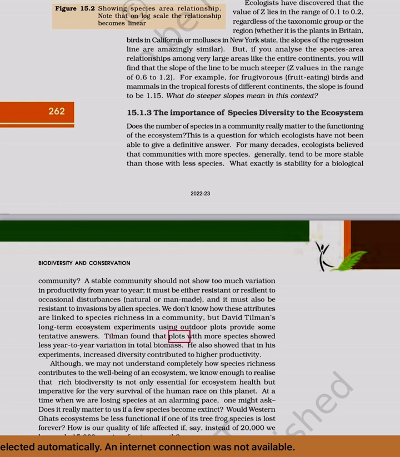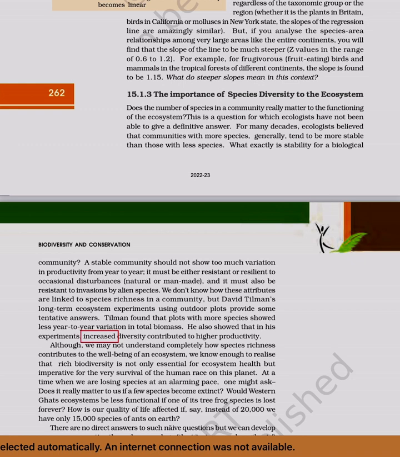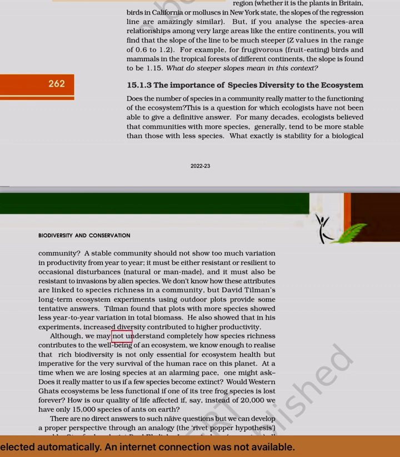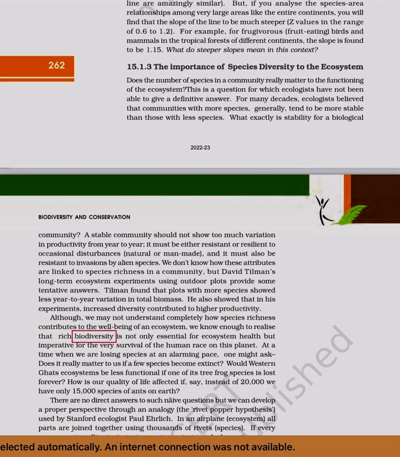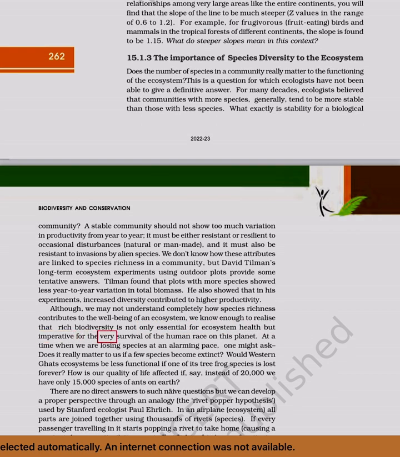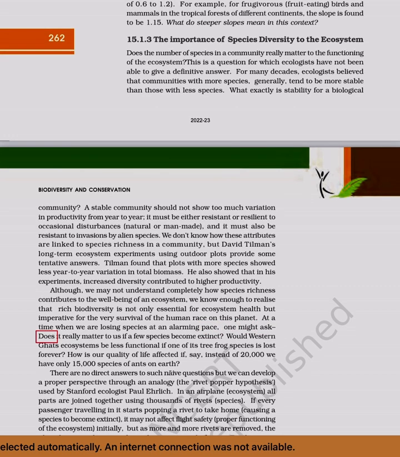Tilman found that plots with more species showed less year-to-year variation in total biomass. He also showed that in his experiments, increased diversity contributed to higher productivity. Although we may not understand completely how species richness contributes to the well-being of an ecosystem, we know enough to realize that rich biodiversity is not only essential for ecosystem health but imperative for the very survival of the human race on this planet. At a time when we are losing species at an alarming pace, one might ask, does it really matter to us if a few species become extinct?